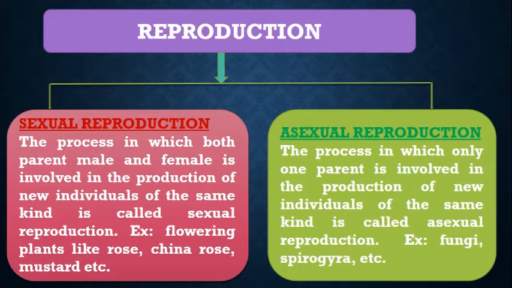So in asexual reproduction, you will see fewer variations in the individuals from their parents. And why do we see less variation? Just because in asexual reproduction only a single parent is involved.